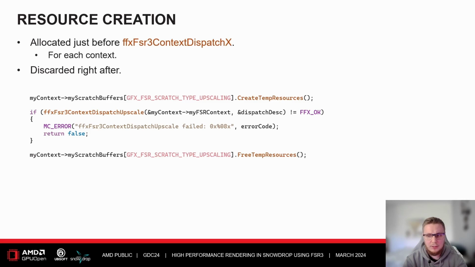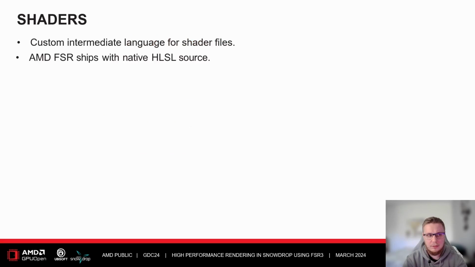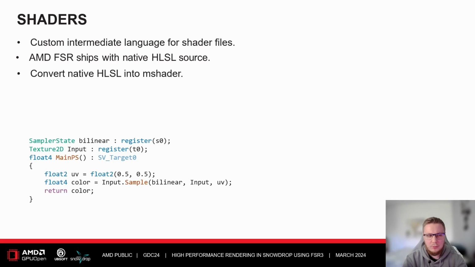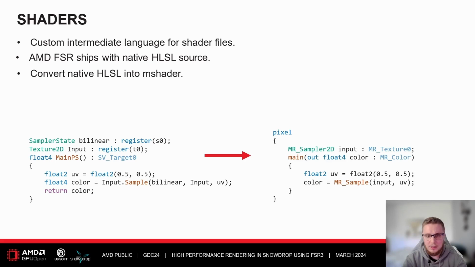Okay, so we had a quick look at the resource creation. Let's take a look at the shaders then. In Snowdrop, we use a custom intermediate language for shaders, which we call mshaders. It is roughly based on the HLSL syntax. However, FSR ships with native HLSL source. So naturally, we need to find a way to convert an HLSL shader file into an mshader file.